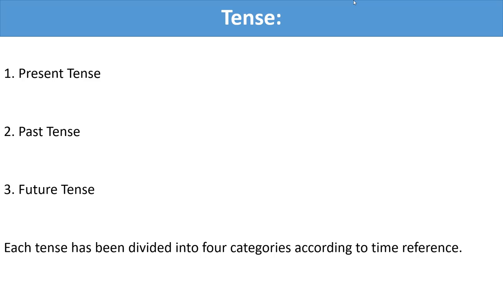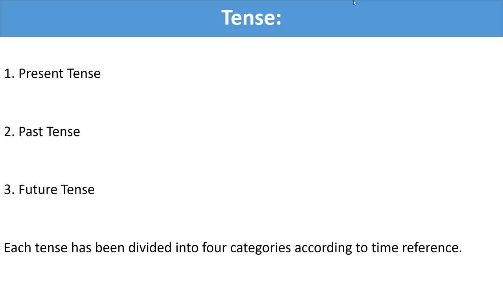Present tense, the examples are I go, you go, he goes. Past tense, I went, you went, he went. And then future tense, I will go, you will go, he will go. These are the main 3 tenses.